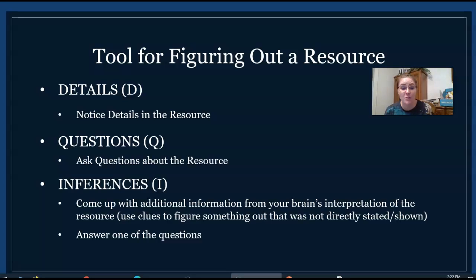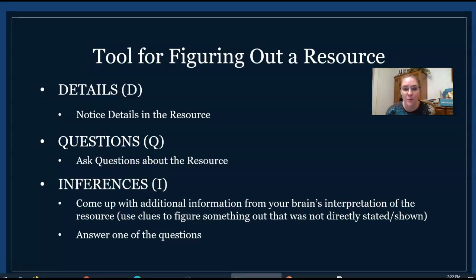And if you can do this as a class and everyone's asking a bunch of questions, then you come up with better questions than we ever do. You always really get to the meat of whatever it is we're trying to show you. So let's see what it stands for. The D stands for details. What you're going to do when we ask you to find details is just look at the resource and look at whatever is in it. So you're kind of just describing it.